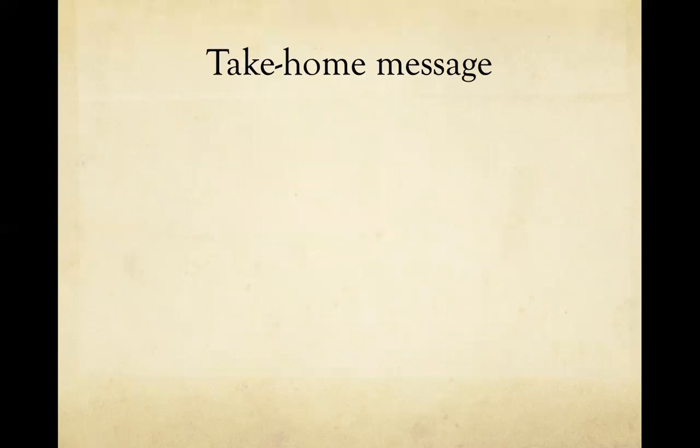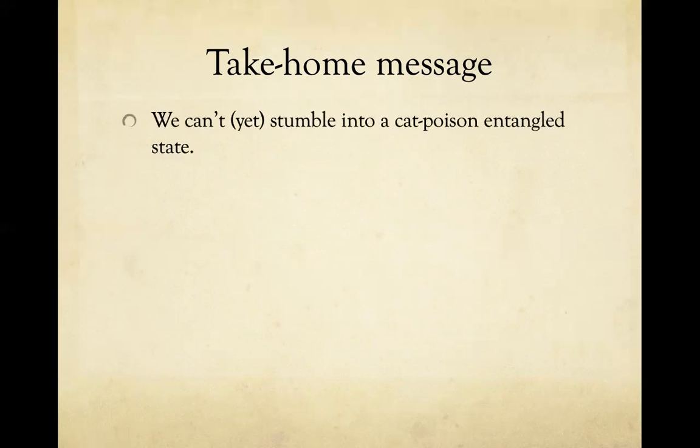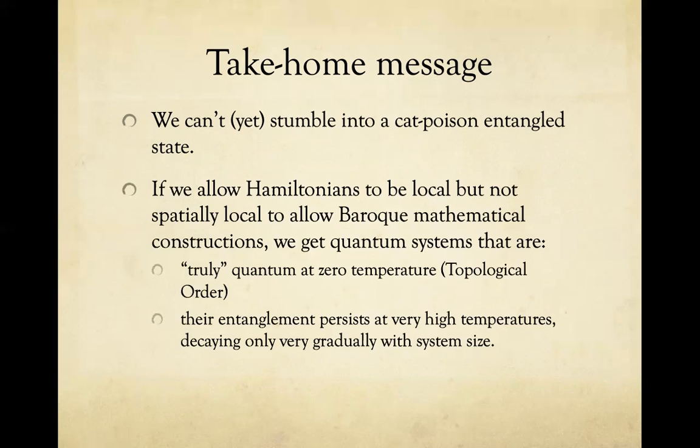So the take-home message, if you just want to quit the talk right now, is that while we still can summon a cat state, a Schrödinger cat entangled state, if we allow the Hamiltonians to be local, but not spatially local, so to allow these Baroque mathematical constructions, we can get quantum systems that are, on one hand, truly quantum at zero temperature. They are topologically ordered, and yet their entanglement persists at very high temperatures, decaying only very gradually with system size.